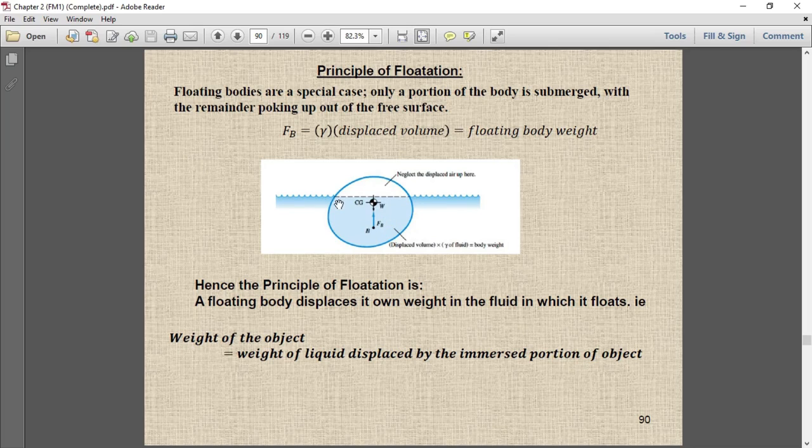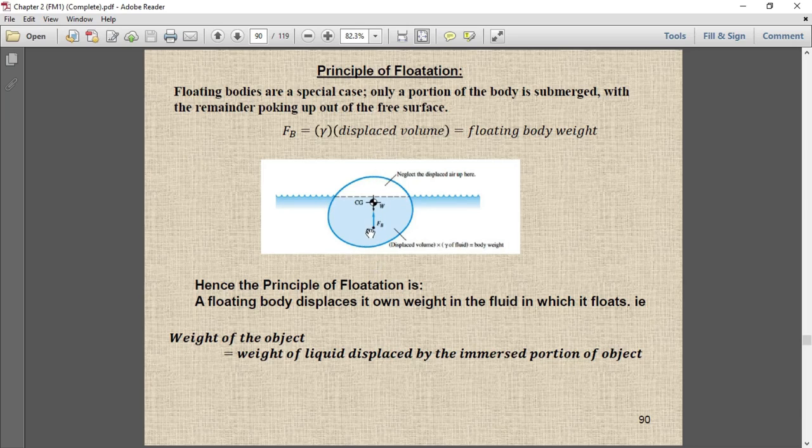So what happened, the displaced fluid offered a buoyant force Fb and holds this weight in equilibrium position. So this is the center of buoyancy where the force is acting. If the body is in equilibrium position, the center of gravity and the center of buoyancy will lie on the same line of action, on the same axis.